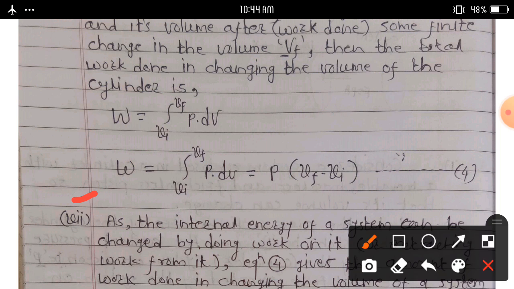Put the initial and final values in this equation. We get W is equal to P into V suffix F minus V suffix I, which gives equation number 4.